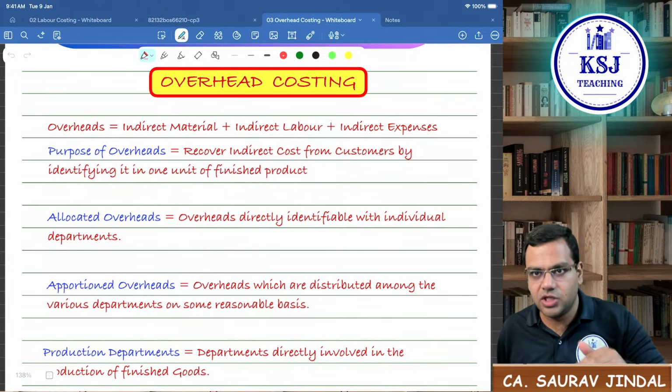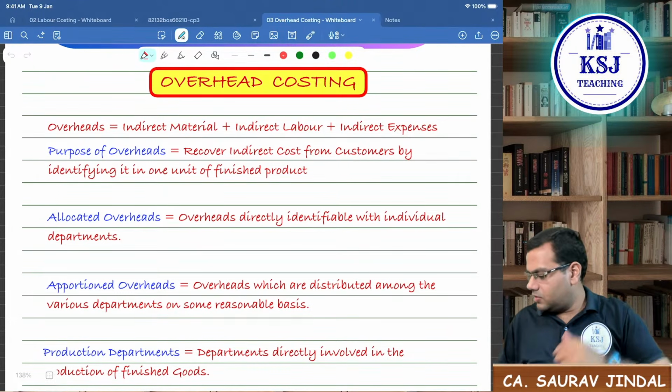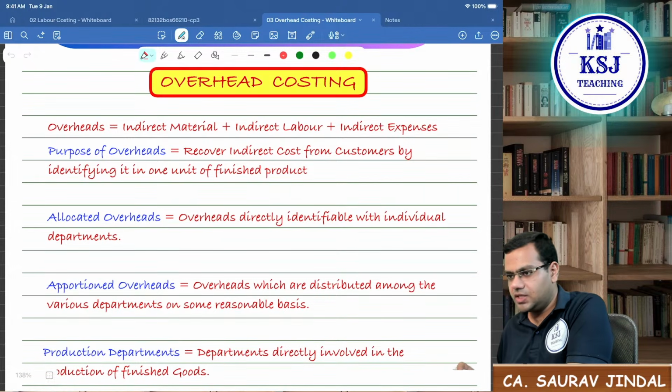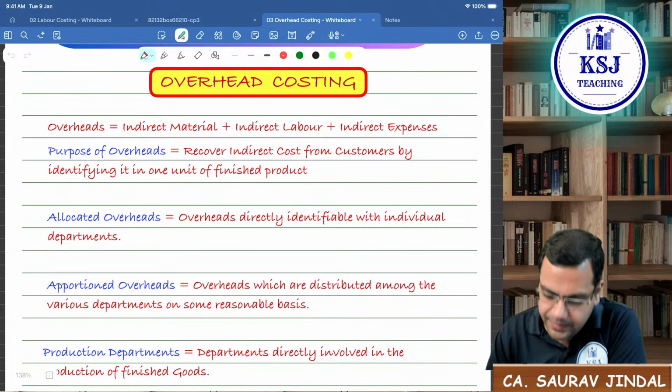Today I'll keep the session slightly on the lower side. Right, we'll cut short the session. So I'll cut short the session. We'll just do some basics part on overhead costing. The rest will be covering tomorrow. Tomorrow major part of overheads will be over, right?